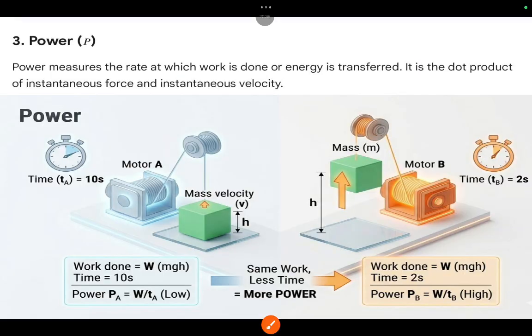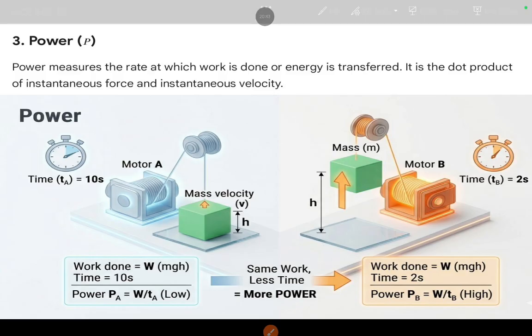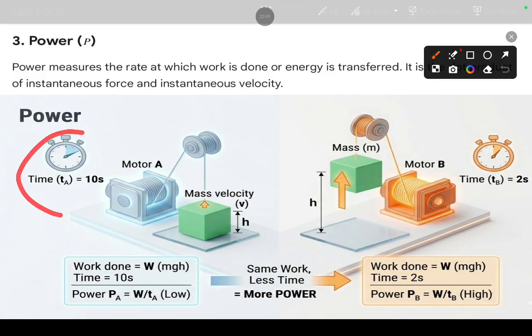Coming to the next one, power. Power is nothing but rate of doing work. P equal to W by T. See, there is a schematic diagram as well. We have time taken by A 10 seconds and B is taken 20 seconds. So who has done more work? Obviously A has done more work. So here we can consider work done, that is P equal to W by T.